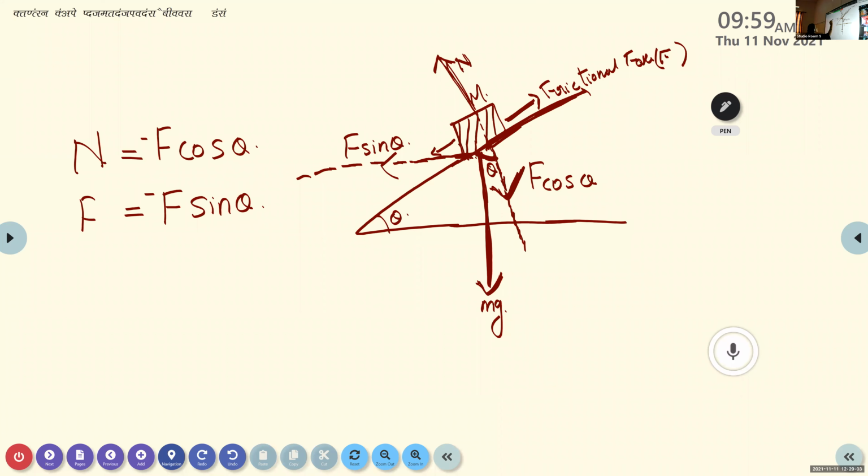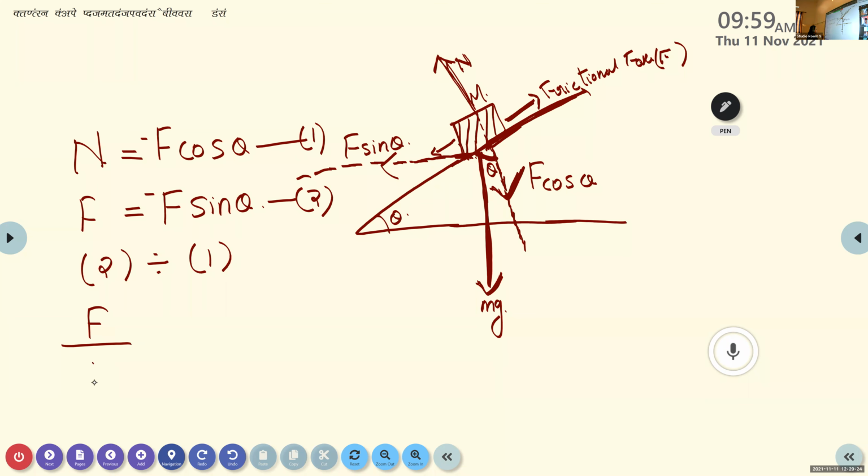So we can call these equation number 1 and equation number 2. Now the next step: divide equation 2 by equation 1. Divide the LHS first.